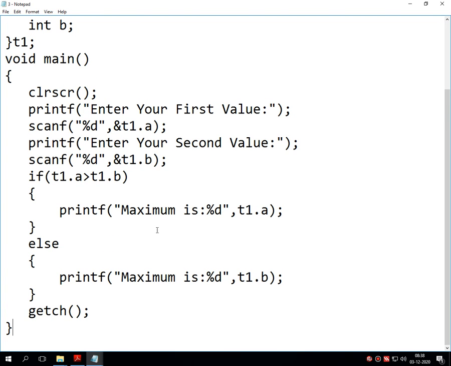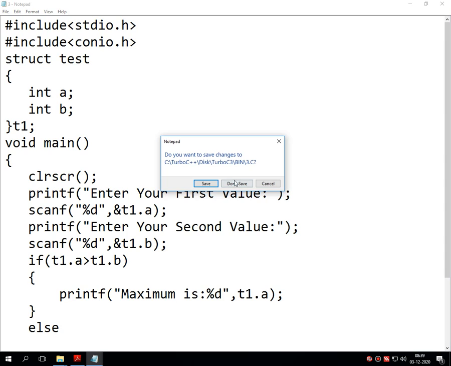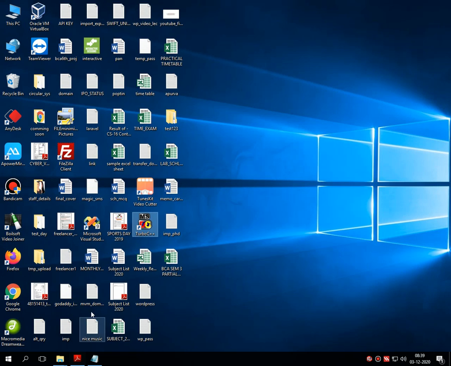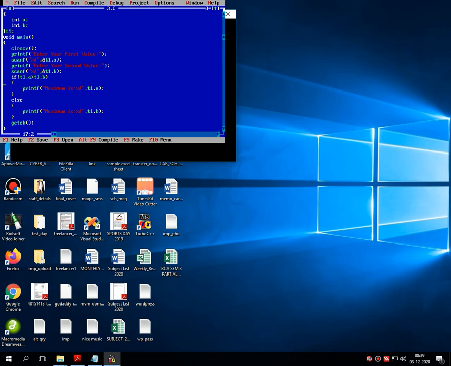So I hope you have a clear cut idea about how to declare the structure with initializing the value and how to use decision making statement in structure. Now let's go ahead. By simply modifying this particular program, we can have example number 2. What I am doing is I am just converting from greater than into the less than. So the program becomes a program of minimum.